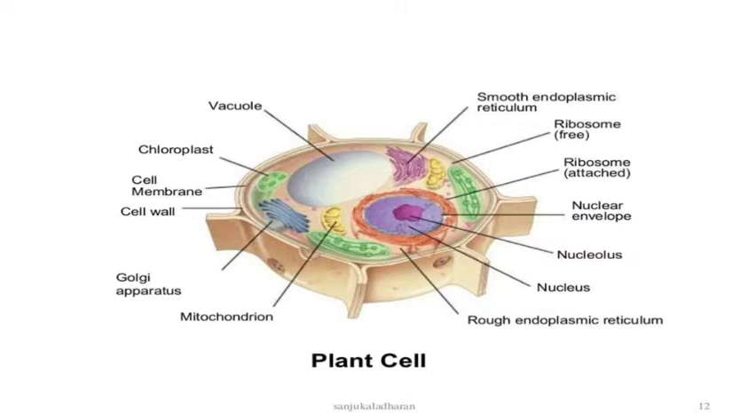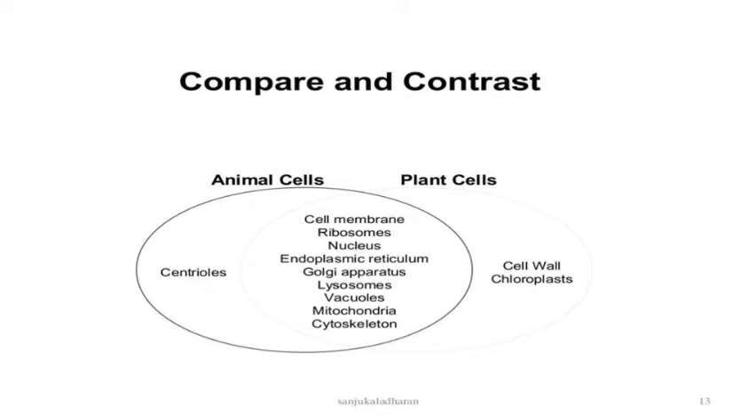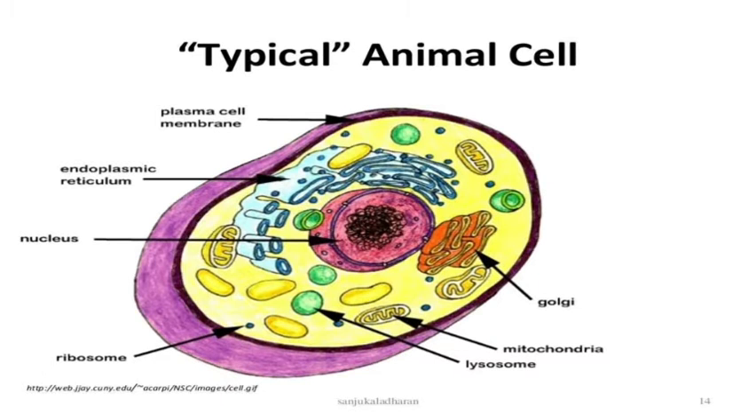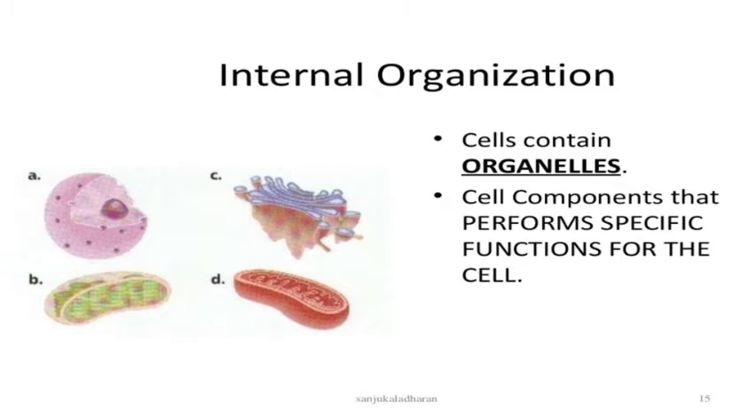Next is the plant cell. See what organelles are present in this cell. You can see it in this diagram. And we can compare and contrast animal cell and plant cell, as both have cell membrane, ribosomes, endoplasmic reticulum, Golgi apparatus, lysosomes, vacuoles, mitochondria and cytoskeleton. Animal cells have centrioles, and in plant cells the cell wall is present. And this is the typical animal cell. People should practice this diagram of the typical animal cell.